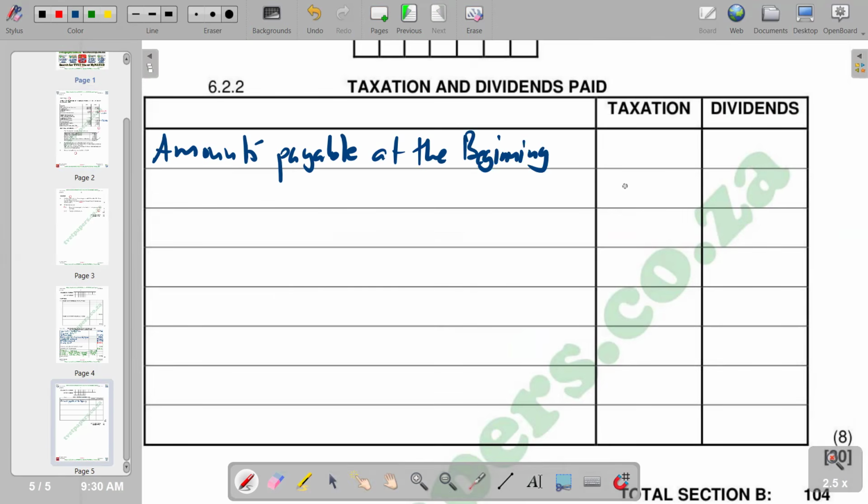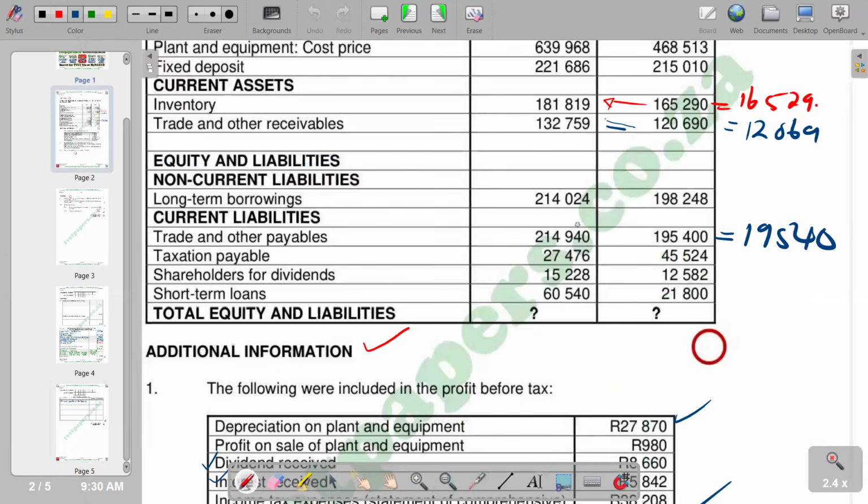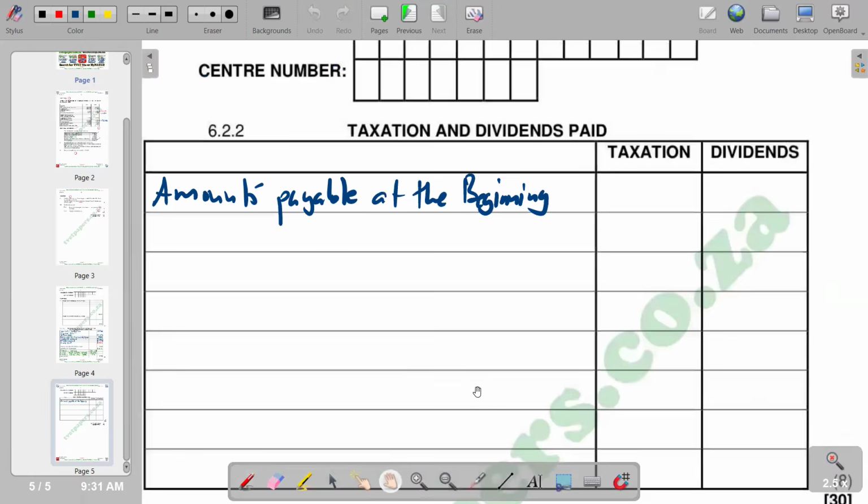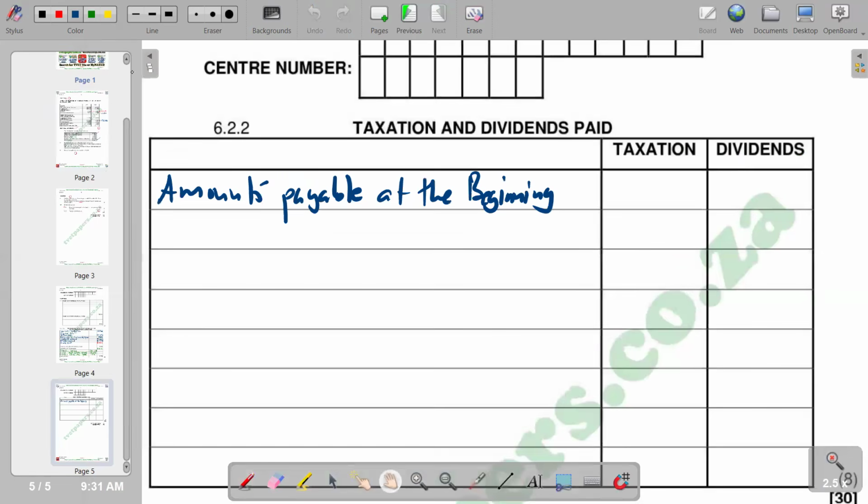At the beginning, so we check the amounts that we have. For shareholders for dividends, 12,582. For taxation payable, 45,524. So at taxation, we are saying 45,524. Then for dividends, we've got 12,582.